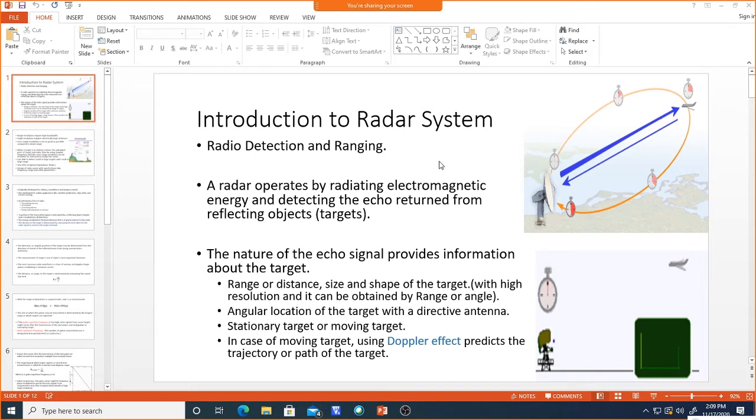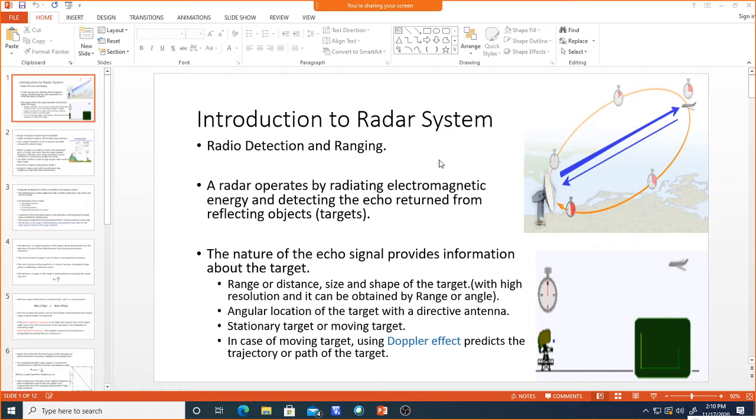Another example is the through-wall radar system: inside a building there may be persons or terrorists, and if you want to find the exact location of those persons and target them, this is very useful.